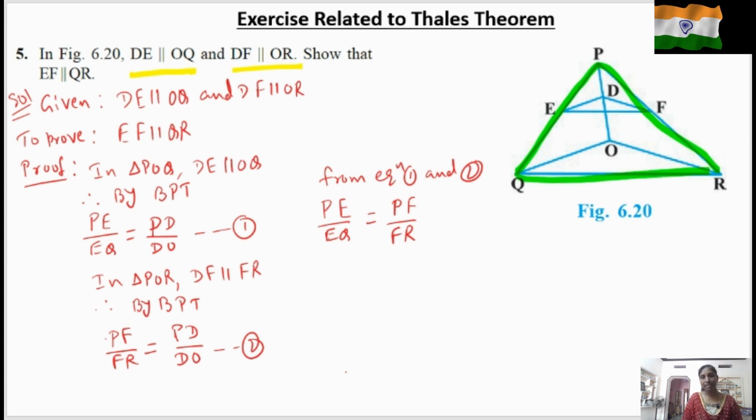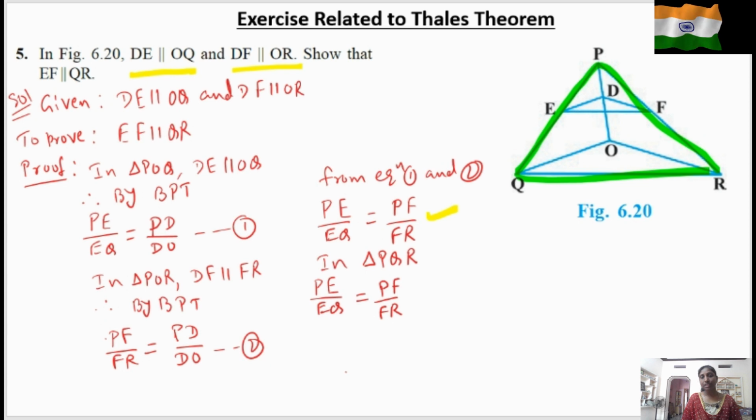In triangle PQR, PE by EQ is equal to PF by FR. Just now we have proved this, so you write it here.